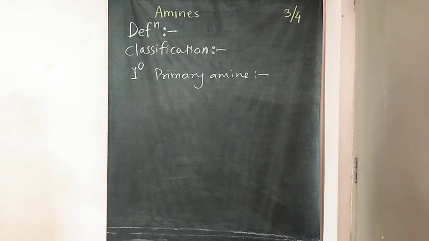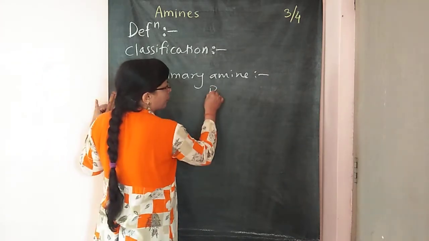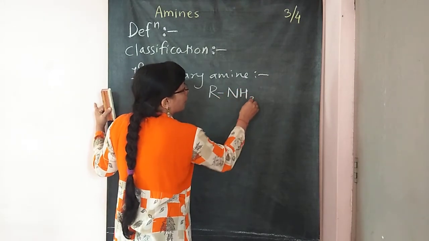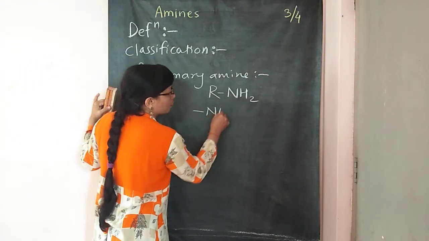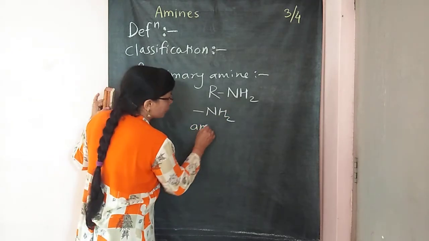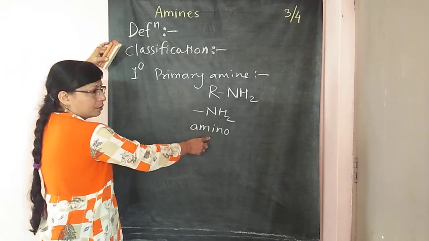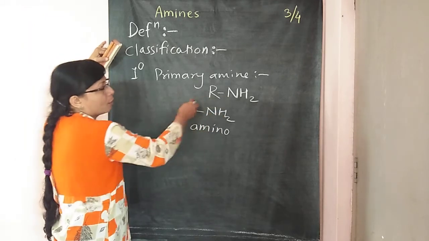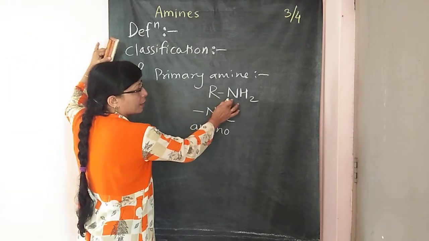Primary amines are the amines in which the alkyl or aryl group, that means the R group, is attached to or bonded to the NH2 group. The amine compound which contains the NH2 group, the amino group, is called a primary amine. Primary amines have the general formula RNH2.